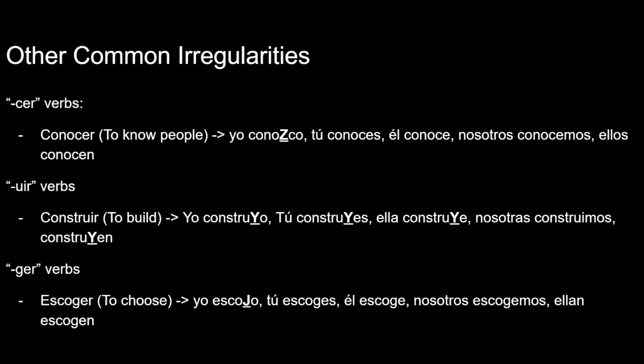So, Spanish changes it to a J. So yo escojo, tú escoges. It doesn't have to change here because there's already an E after it, which makes that sound. Make sense? So escoger, to choose. Yo escojo, tú escoges, él escoge, nosotros escogemos, ellas escogen.